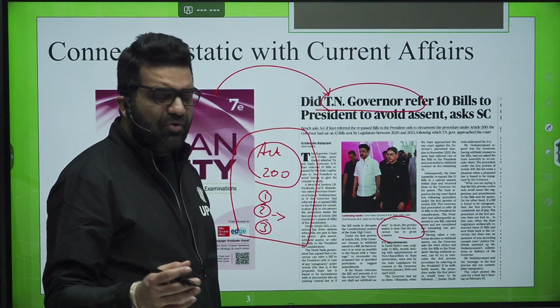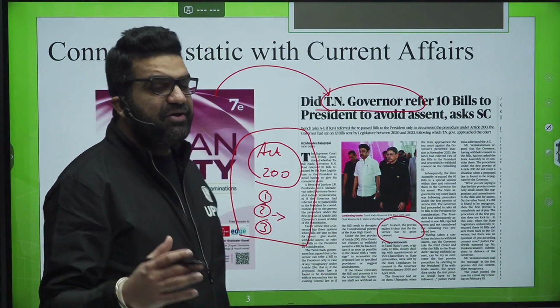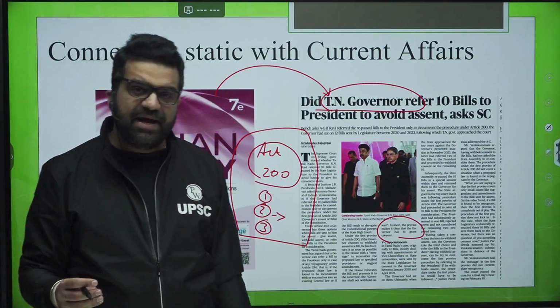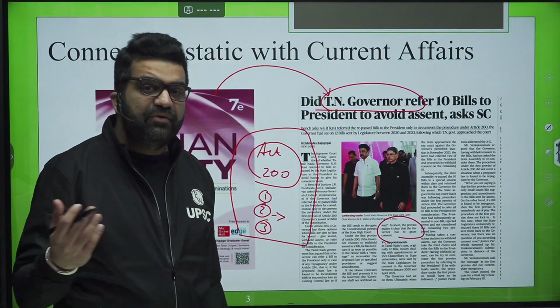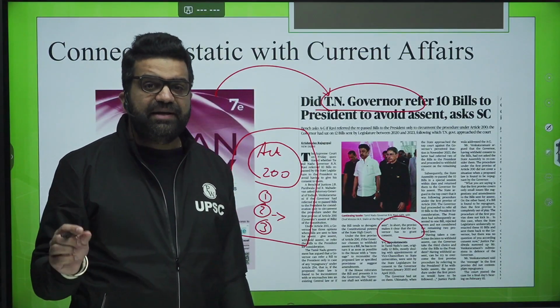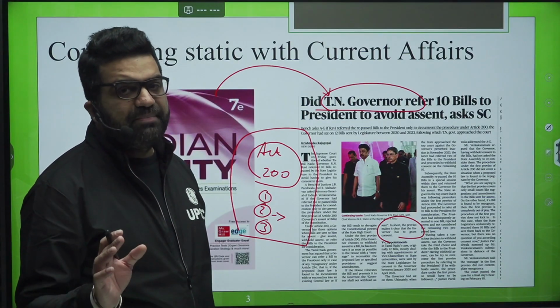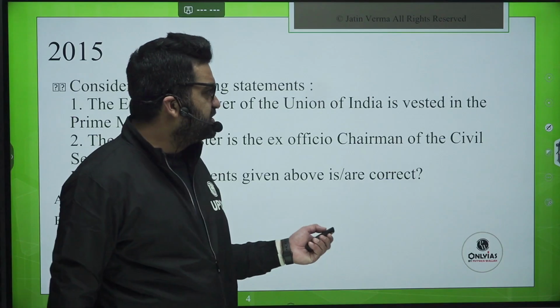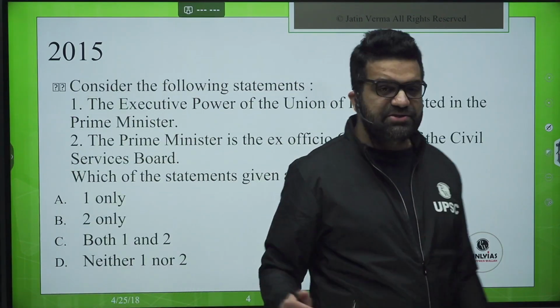So this is how, when you are interlinking static and current, you will be able to see that your score in whatever mock test, mock series, be it of OnlyIAS or any other prelims mock series you are attempting, your score will go up, your at least correct rate will go up. The number of questions you are answering right will go up definitely. So this is how you are supposed to take static and current alongside. Now, let us have a look at the questions, how the questions are being asked on this topic.